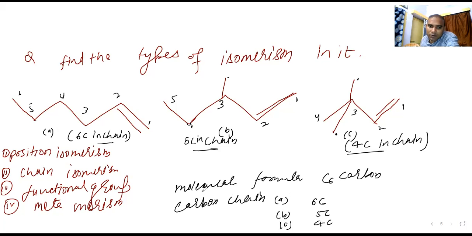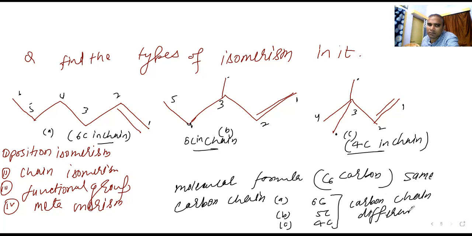So the molecular formula, C6, is the same, but the carbon chain is different. So what kind of isomerism will it be? Chain isomerism. Are you able to understand this? Clear? Super.